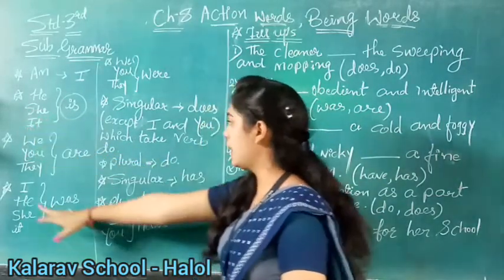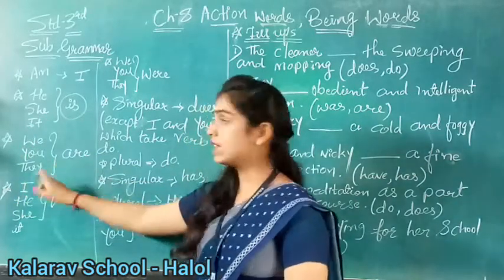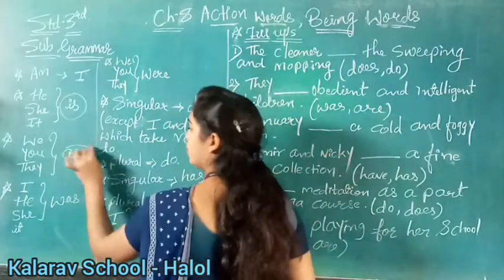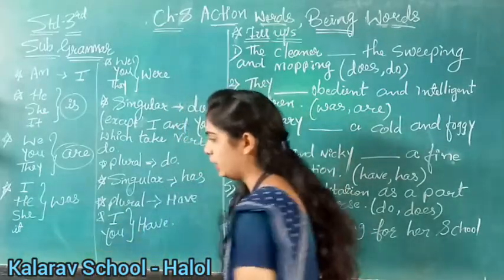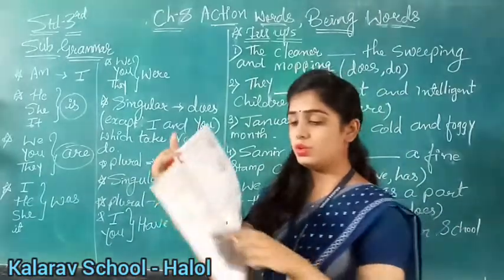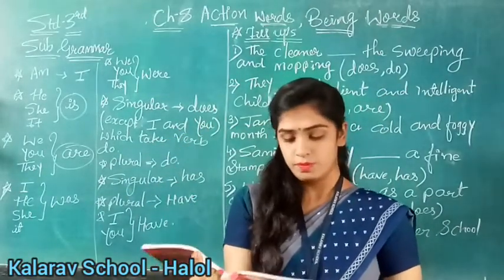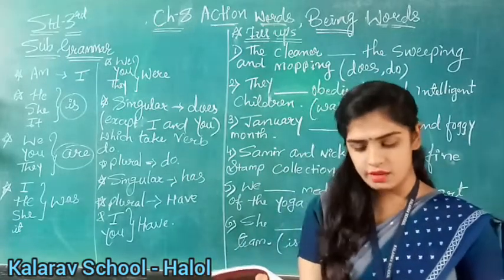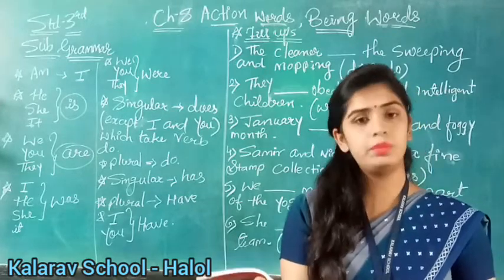Now see the next one: we, you and they. We will always use are. These are plural things. In plural, we will always use are. Now see the next one, we will read first. We use was with I, he, she and it. We also use it with singular nouns. We use were with we, you and they. We use it with plural nouns.